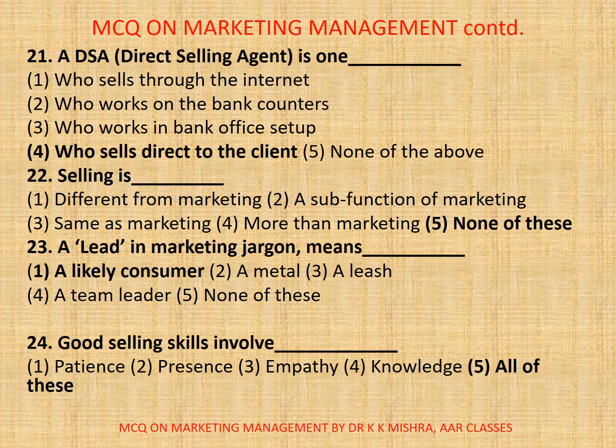21. A DSA, direct selling agent, is dash. 1. Who sells through the internet, 2. Who works on the bank counters, 3. Who works in bank office setup, 4. Who sells direct to the client, 5. None of the above. Correct option here is 4. Who sells direct to the client.